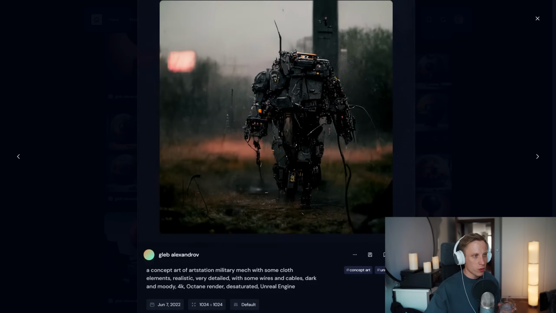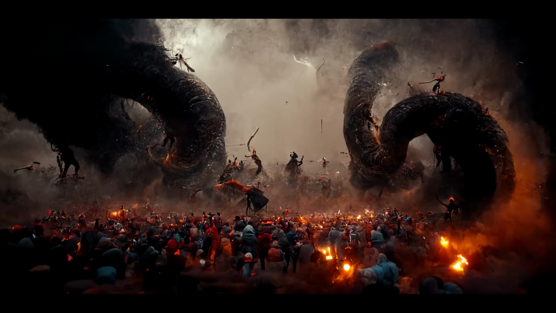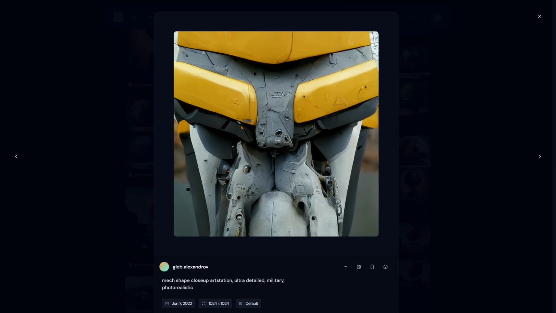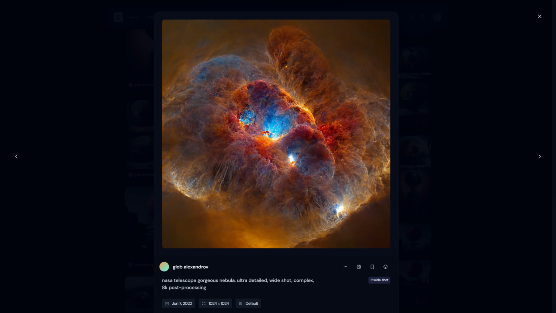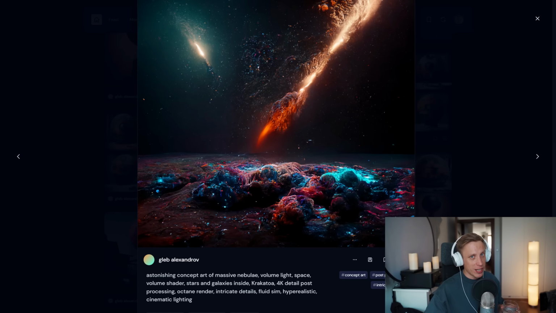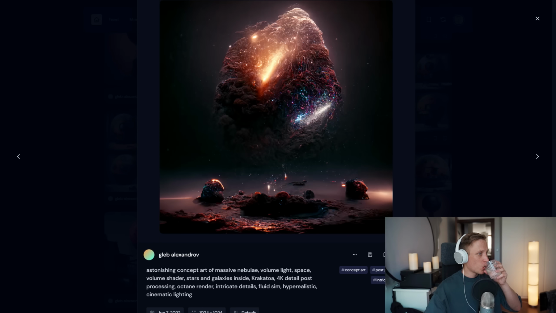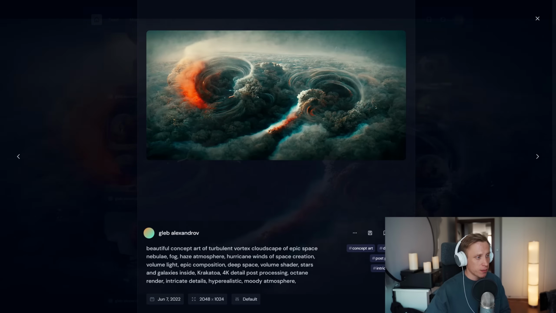Especially for a more abstract concept art, I guess. Nebulae. Space art in general.